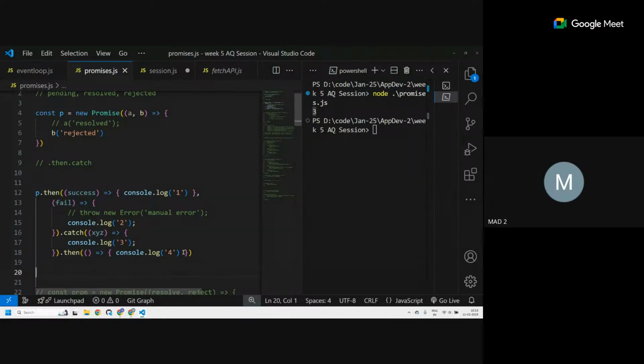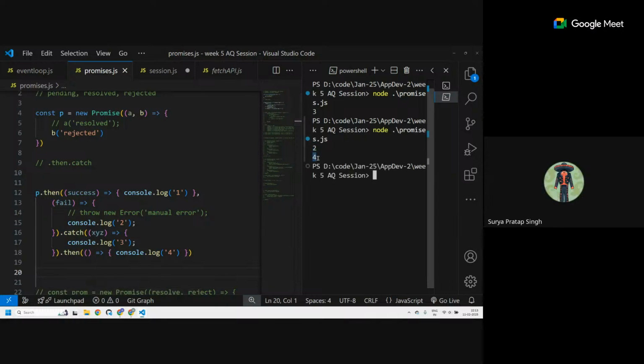Does it only make sense, or do I only have to think? Can you explain it? I think only 2 will be printed. Okay, you doubt me. Okay, yeah. So you can see, without creating a promise, how will this outer dot then work? No, you can have it without promises as well. It only makes sense to have it with a promise, but you can still use it without a promise.